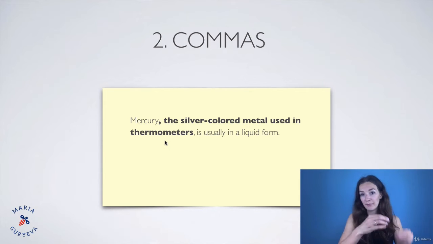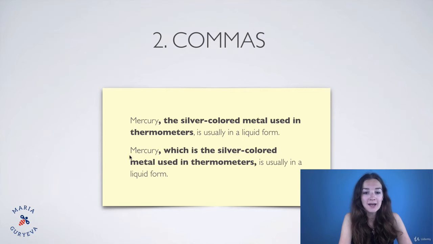It's that silver metal that we have in the thermometers. We all remember thermometers, this silver thing that is very dangerous. If you break the thermometer, this is mercury. In your language, this is blah blah blah. So we understand what is mercury just because there are commas, and in between the commas we have the definition. So sometimes if you see a word and then there are commas, look, maybe there's a definition.